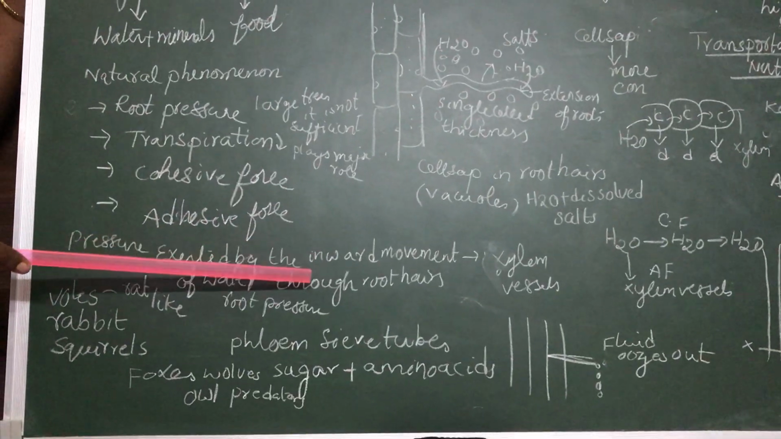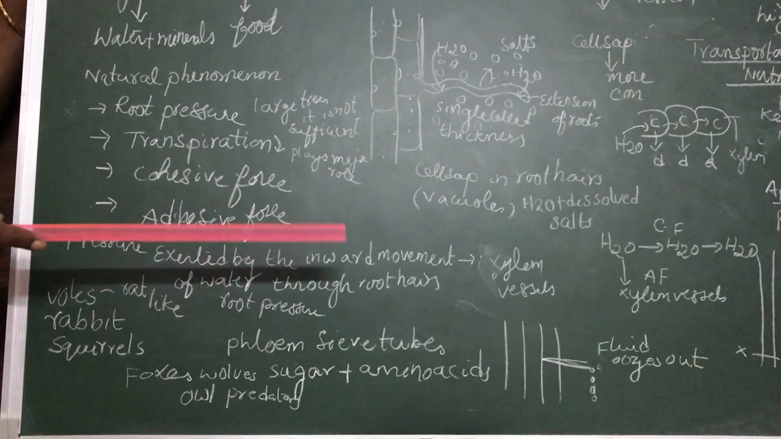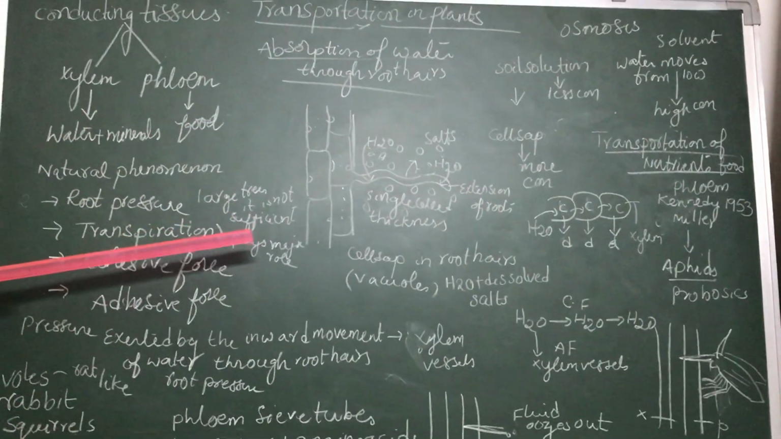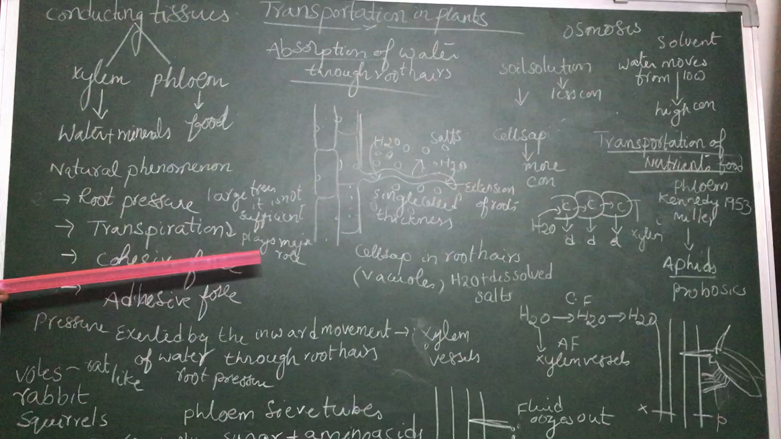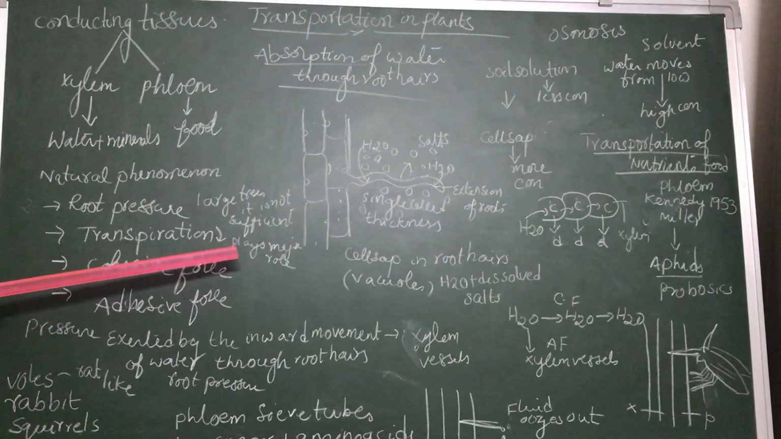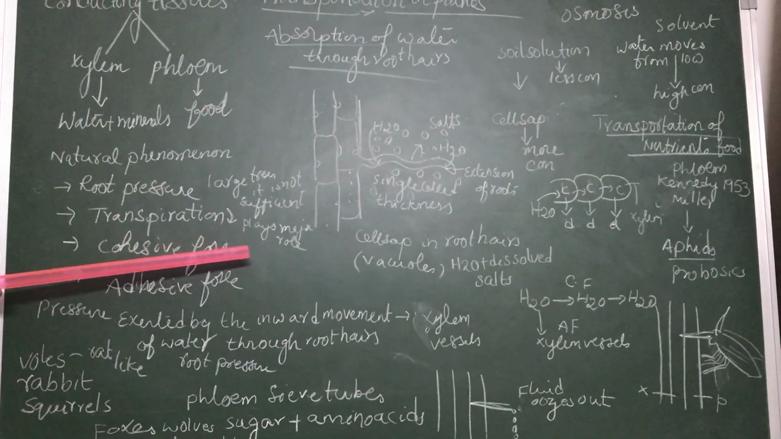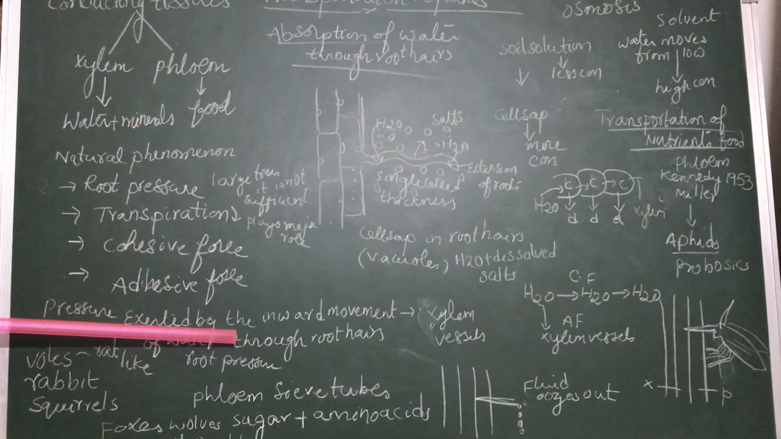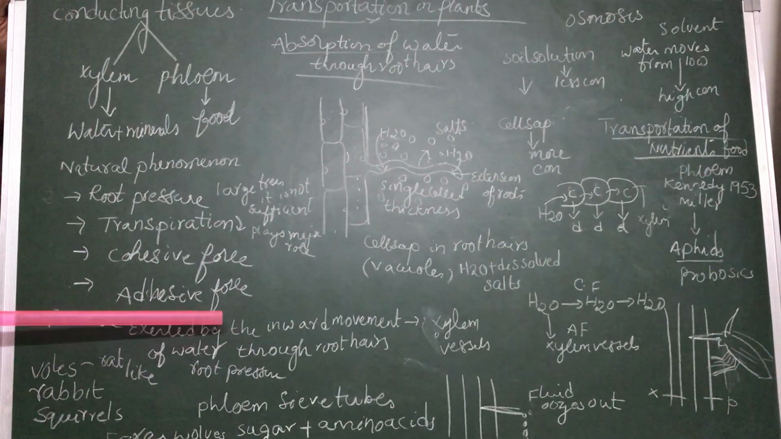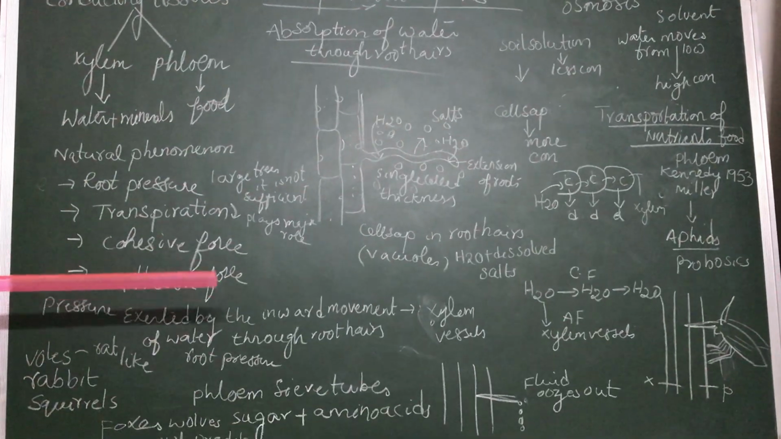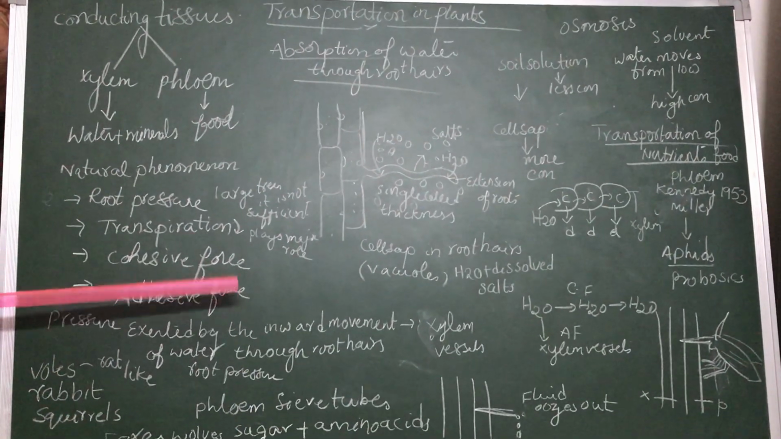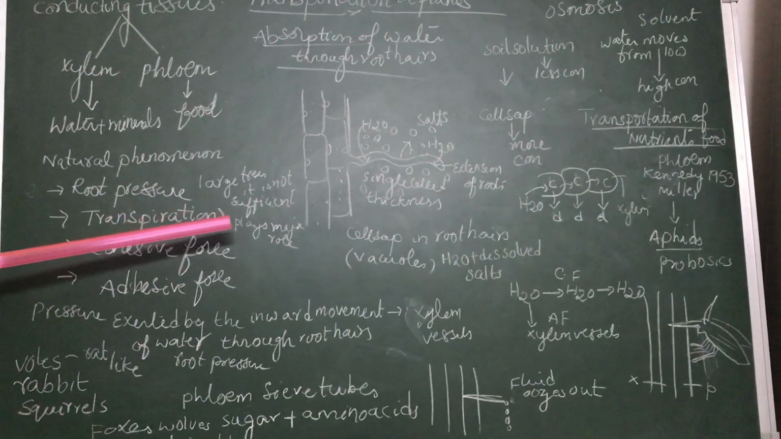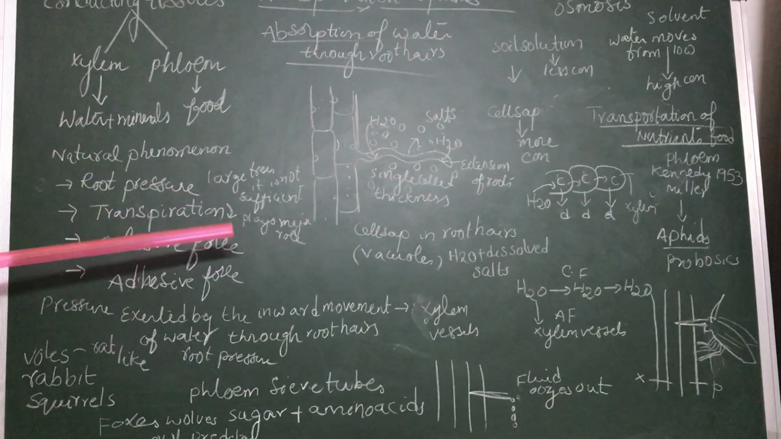Root pressure alone cannot help for the upward movement of water from root to the shoot or to the leaves. For example, some trees are very tall, measuring about 100 meters. To supply water to that greater height, root pressure alone cannot support. The sending of water upward to the leaves, we call ascent of sap. What do we call it? Ascent of sap.